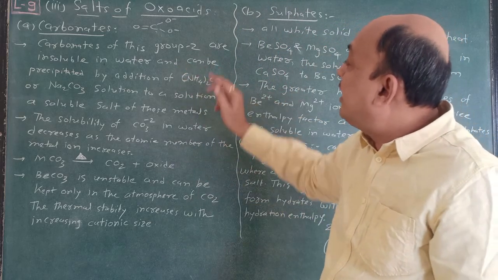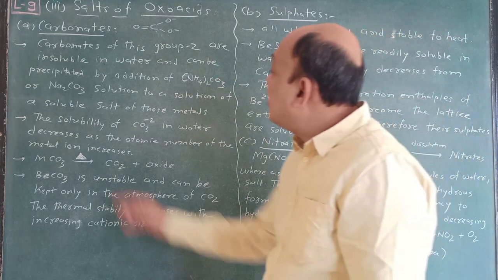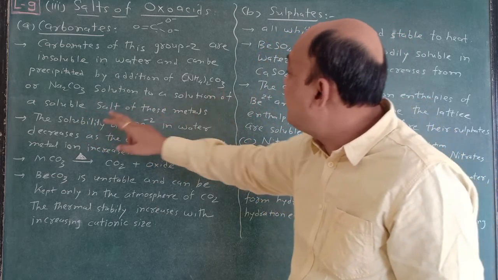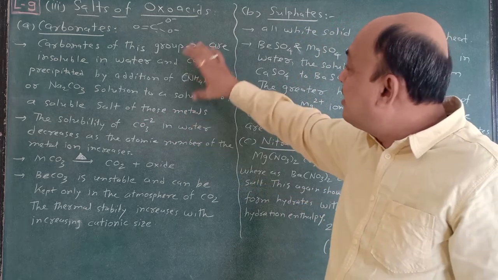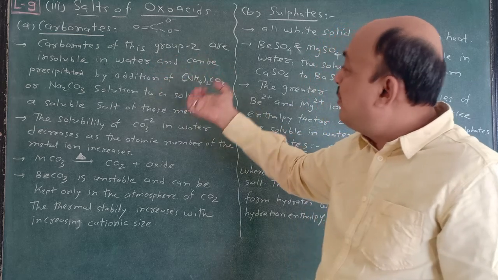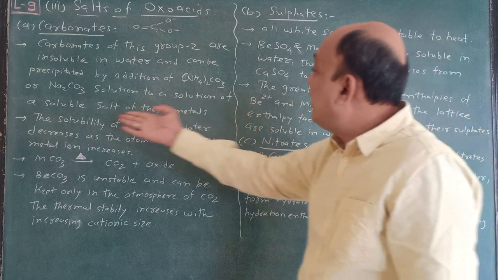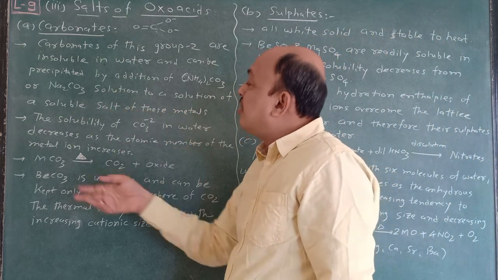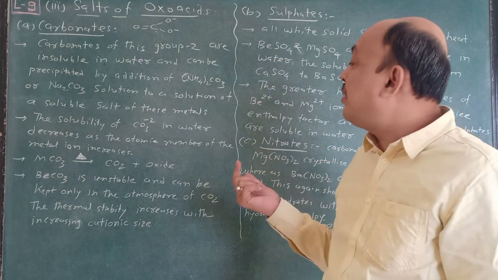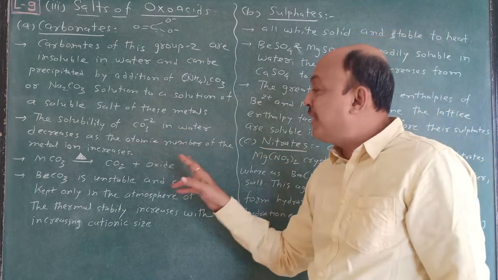Remember, insoluble in water, and can be precipitated by addition of ammonium carbonate, potassium carbonate or sodium carbonate solution to a solution of a soluble salt of these metals. So this is a very easy topic. These carbonates are obtained because they are water insoluble. The solubility of carbonates in water decreases as the atomic number of the metal ion increases. This is a very easy way to remember, because solubility decreases as the atomic number of the metal ion increases.